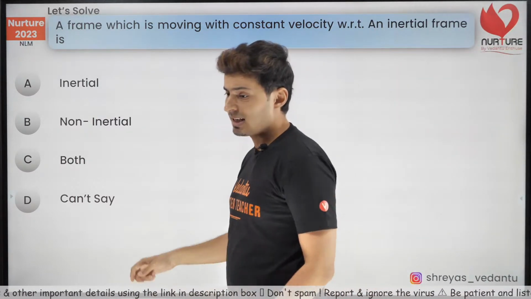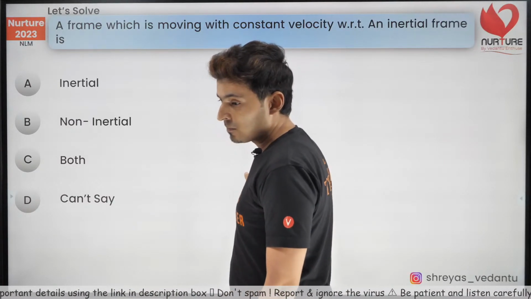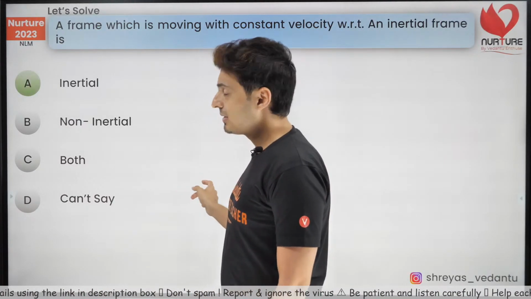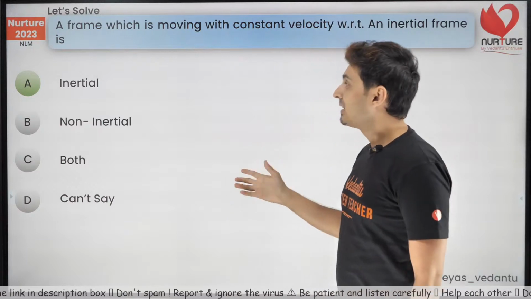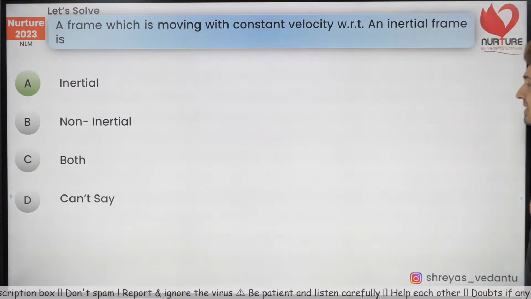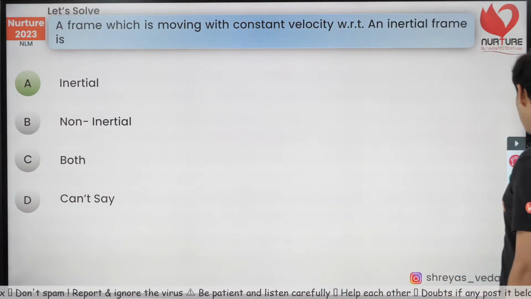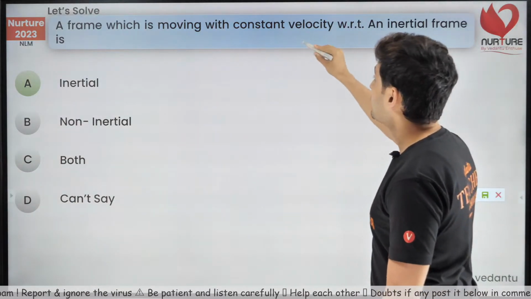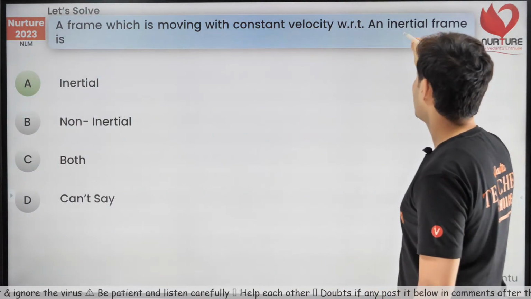Well, the correct answer actually, Zayed, I'll be talking about pseudo force later on. Hold on, you need to wait. The answer is inertial, guys. See, why is it inertial? Think about it. A frame which is moving with constant velocity with respect to another inertial frame.